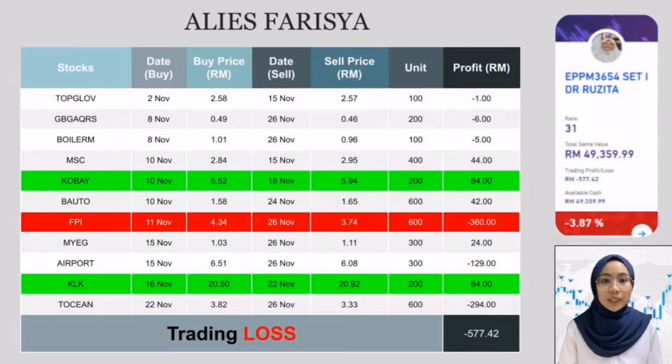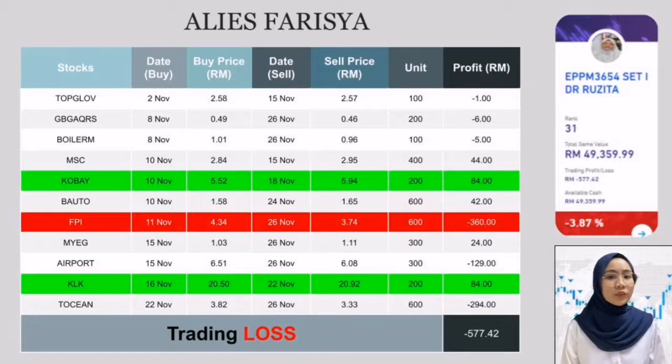So, this is my trading activities that I have conducted in the time period given. I have purchased 11 different stocks from the Bursa marketplace after considering the additional indicators such as analyst recommendation, graph shape, and buy a stock at declining price and sell back when the price is high. However, for some stocks, I had to sell although the price was lower than the price being purchased because it was based on its graph. The price for the shares was feared to fall lower than before. So, for example, like Top Glove that I purchased at 2 ringgit 58 cents and I had to sell back at 2 ringgit 57 cents before it drops even worse.